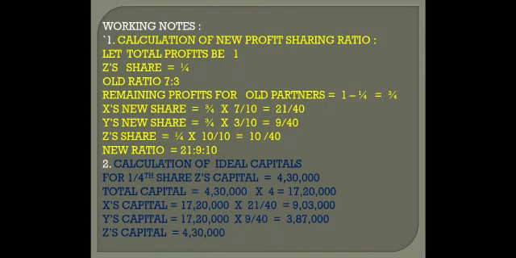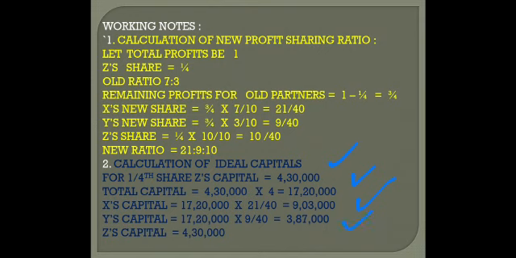For 1/4 share, Z is bringing the capital of 4,30,000. So the total capital should be 4,30,000 into 4. That is 17,20,000. Now children, we will be calculating X's capital and Y's capital out of that. Now total capital 17,20,000. X's new share is 21 upon 40, so 9 lakh 3,000. For Y, 17 lakh 20,000 into 9 by 40, 3 lakh 87,000.